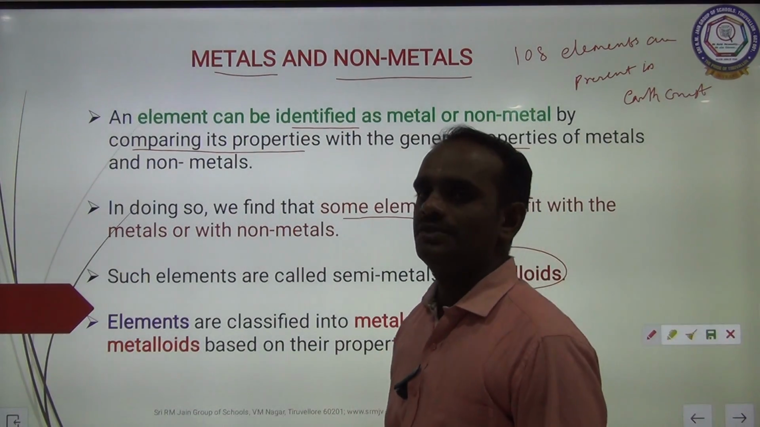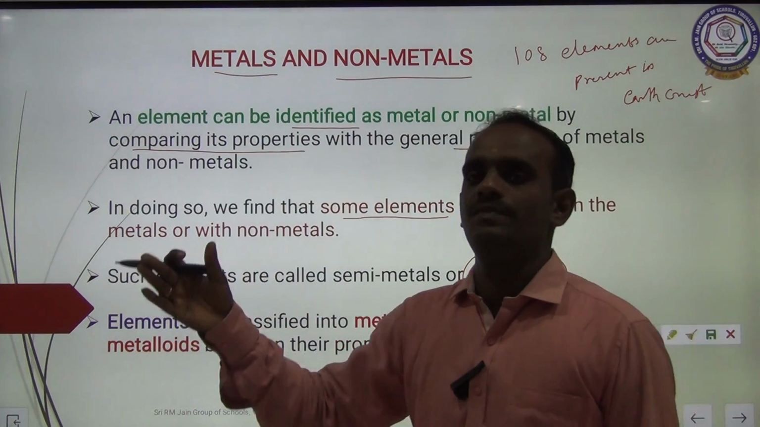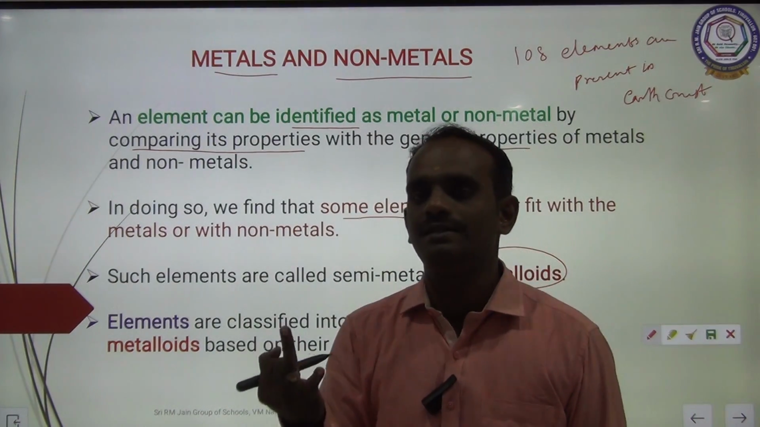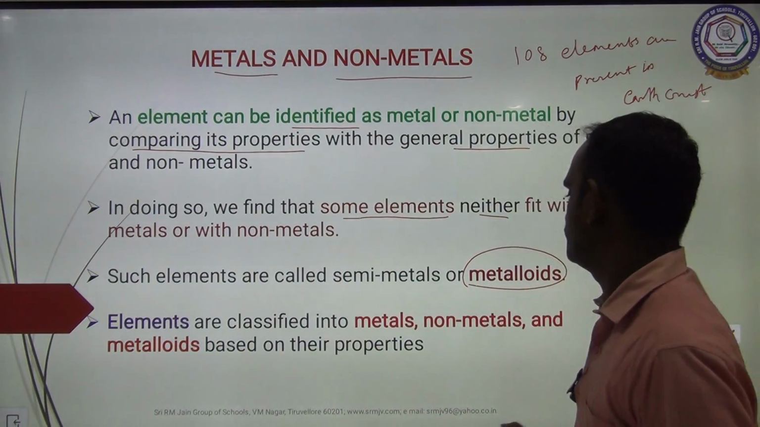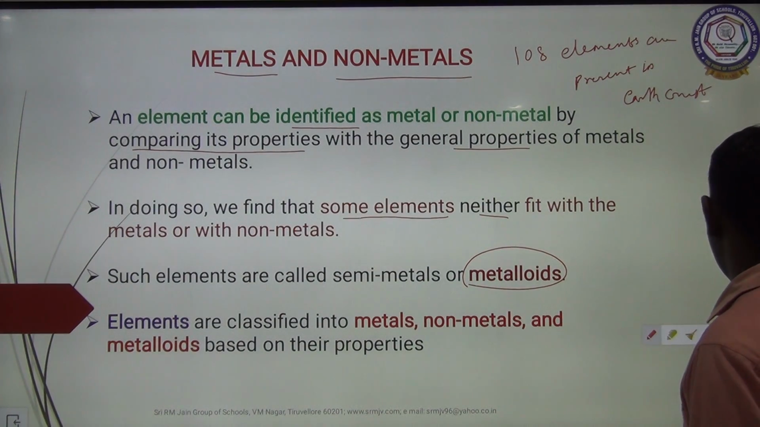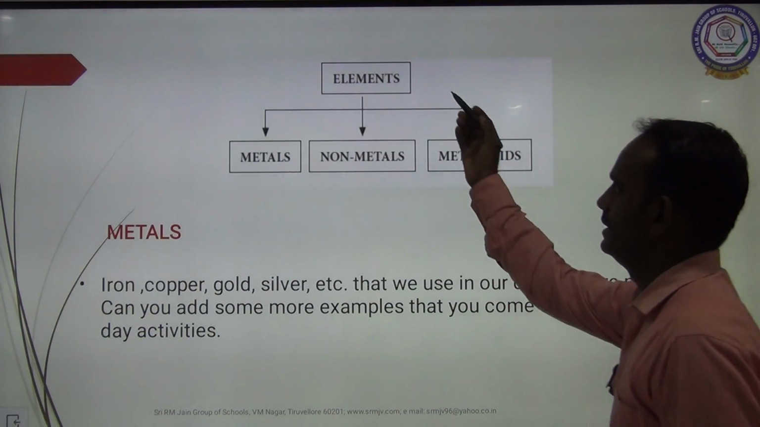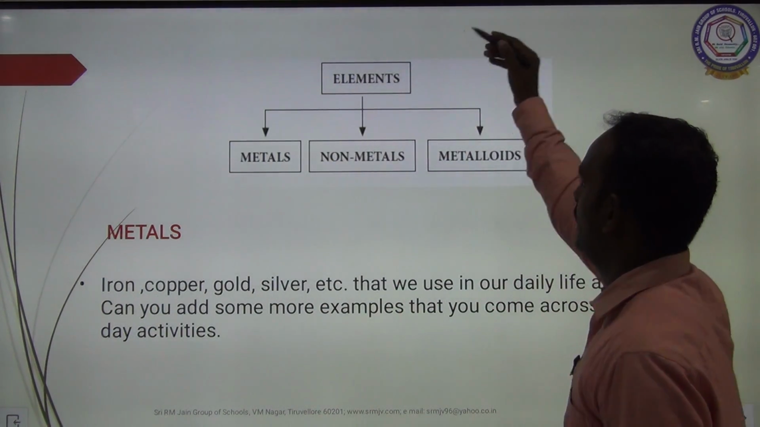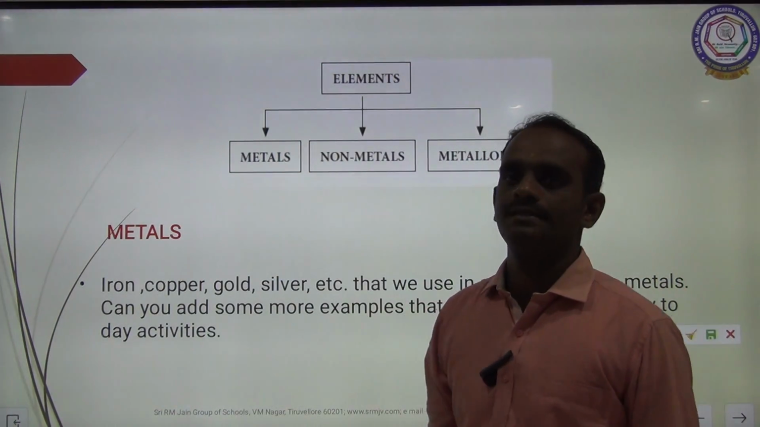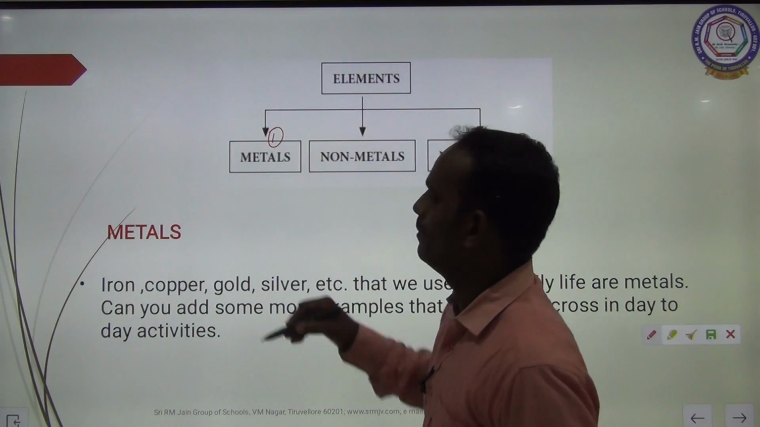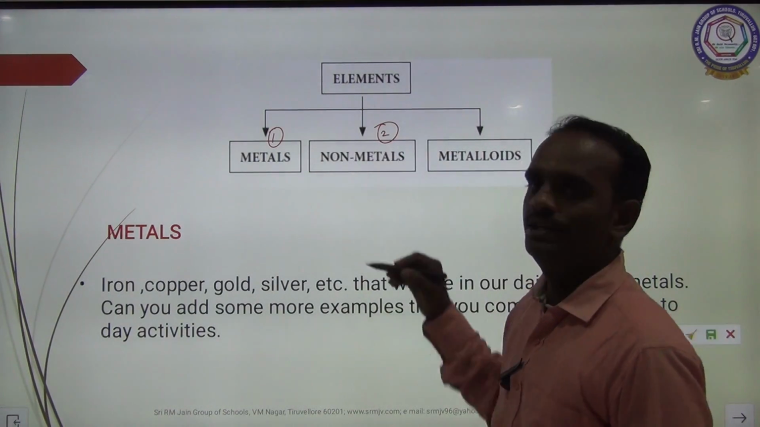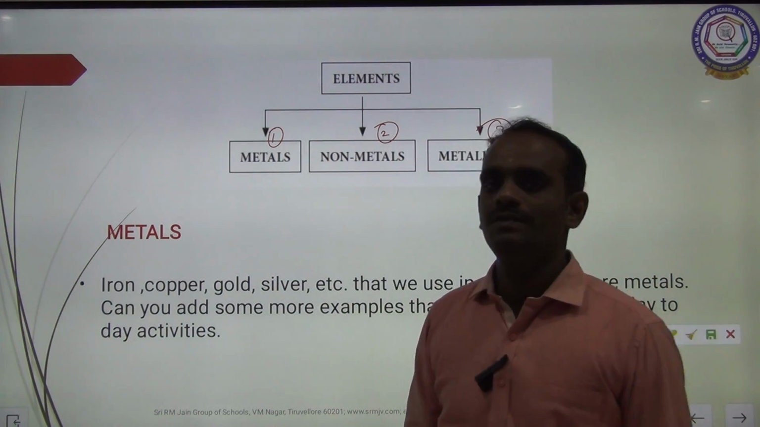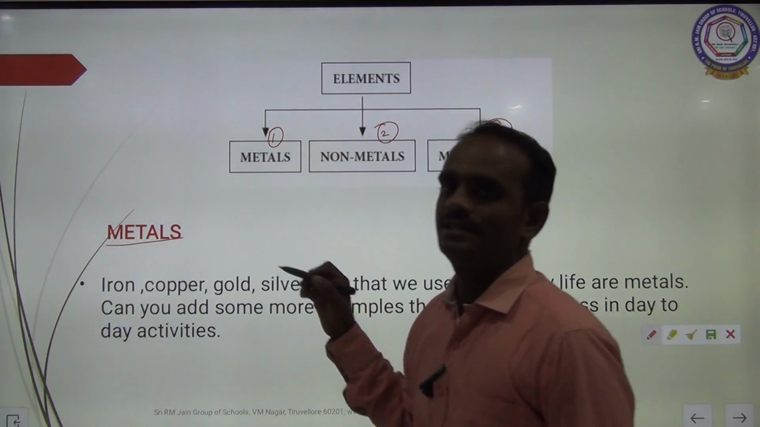Elements can be broadly classified into three categories. One is called metals, second is non-metals, and third is metalloids. See the outline classification of elements. First we will see what metals are.